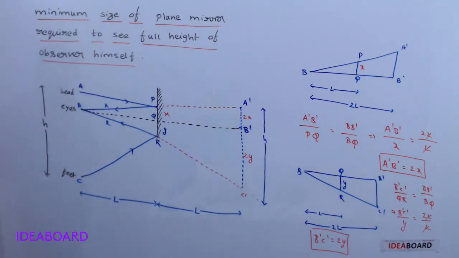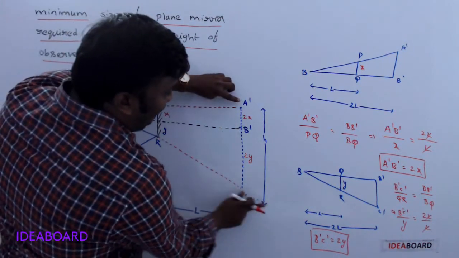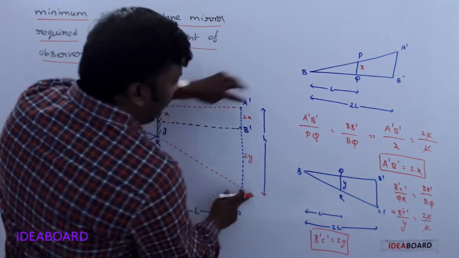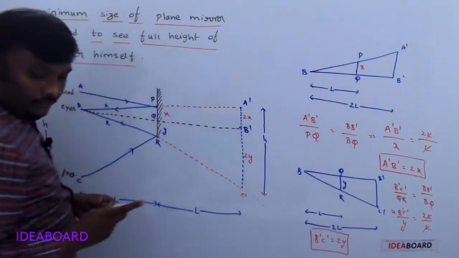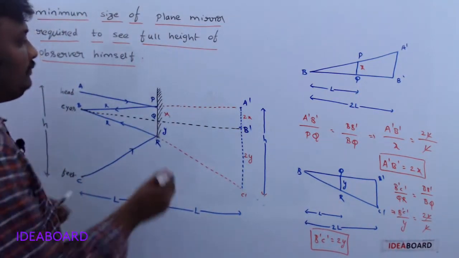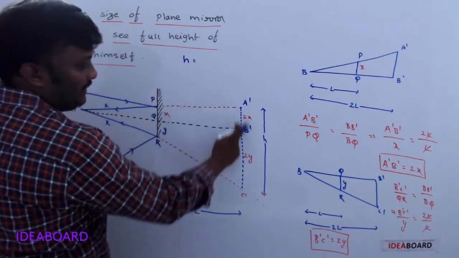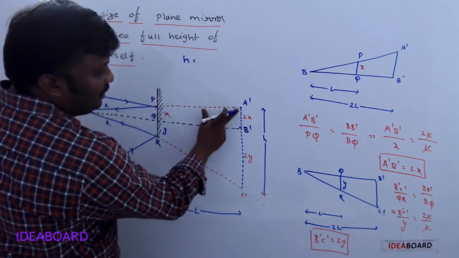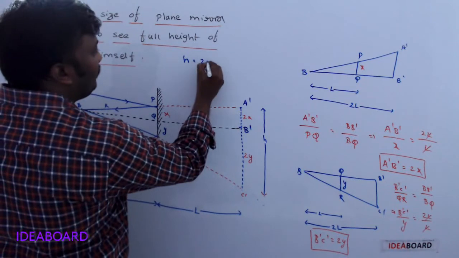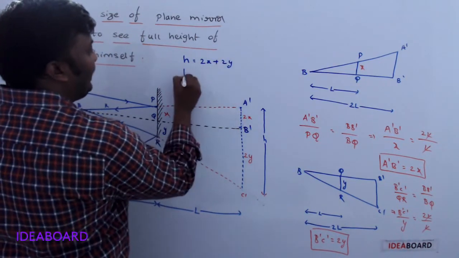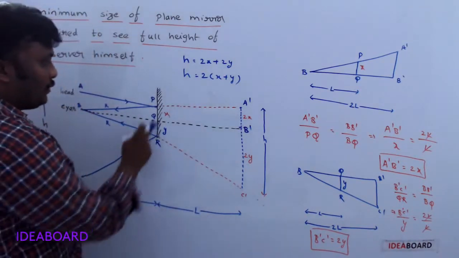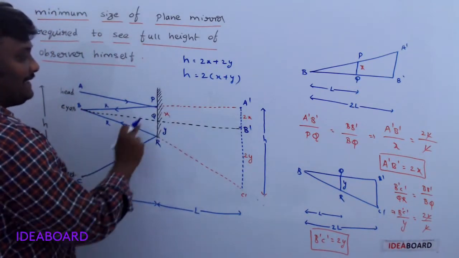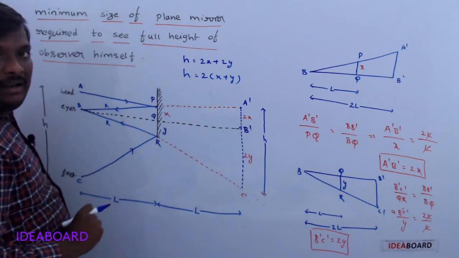Okay? Understand? Now, see the total height h is equal to 2x plus 2y. From this diagram, h value is how much? 2x plus 2y. It may be written as h equals 2 times (x plus y), or not. So what is x plus y? x plus y is the length of this mirror now.